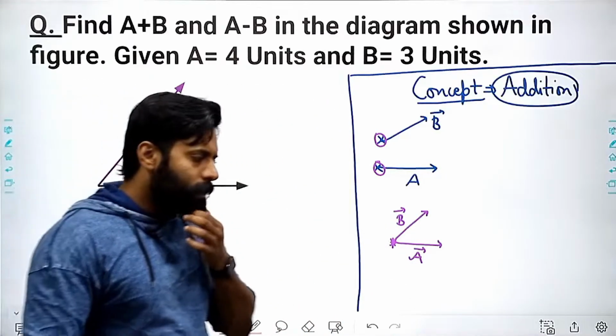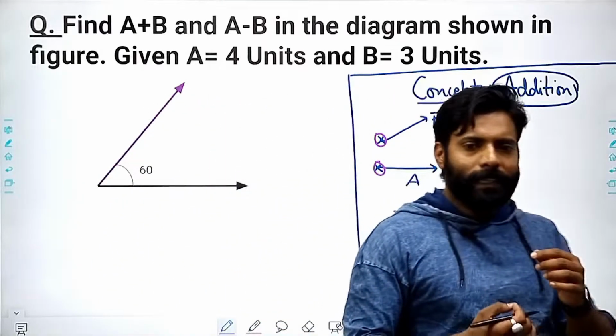So there are so many things through which we can easily solve these kinds of questions.